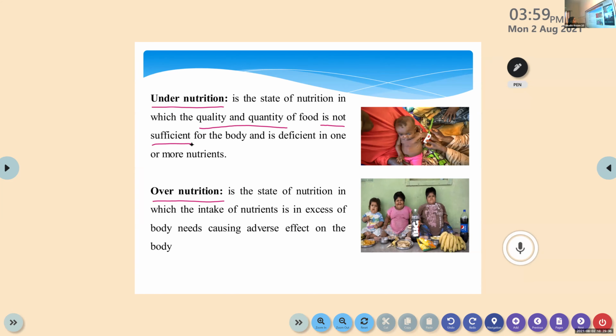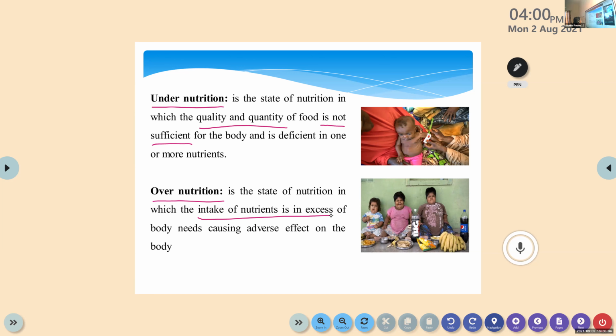Not sufficient for the body, and is deficient in one or more nutrients. It can be the deficiency of one nutrient or of both, deficiency of energy and protein and all. Next one, overnutrition. Here, the intake of nutrients is in excess. More amount of nutrients in food, that is overnutrition.